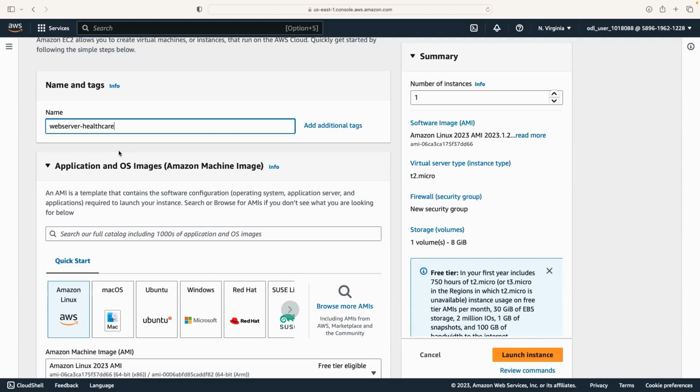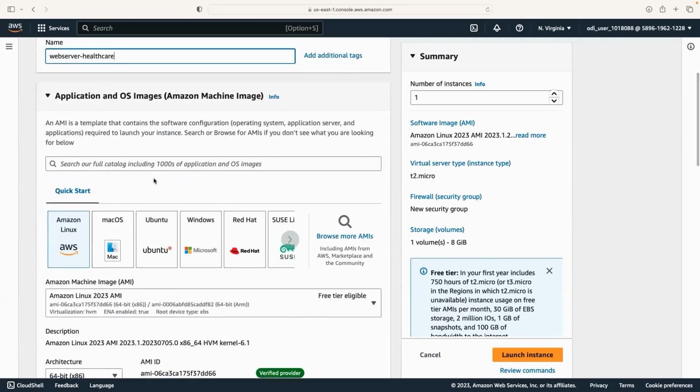Now we are going to navigate to the next part, which is the application and OS images. Just like every server needs to have an OS, and without an OS nothing can be executed, in the same way, without any kind of image, we cannot deploy any virtual machine. And we know that there are two main different types of virtual machine.